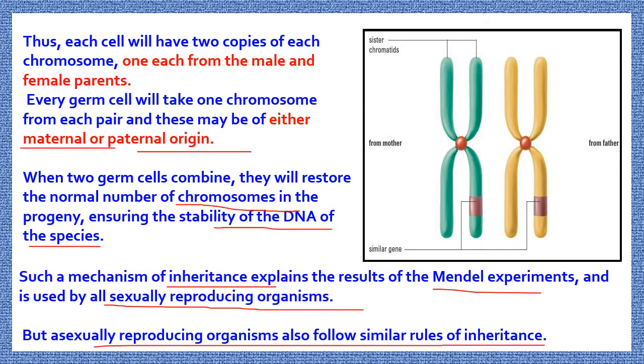Here is the chromosome. This is like X. Okay. One chromosome is carried from mother and the other one is from father. And the whole information is passed from parental generation to the new generation.